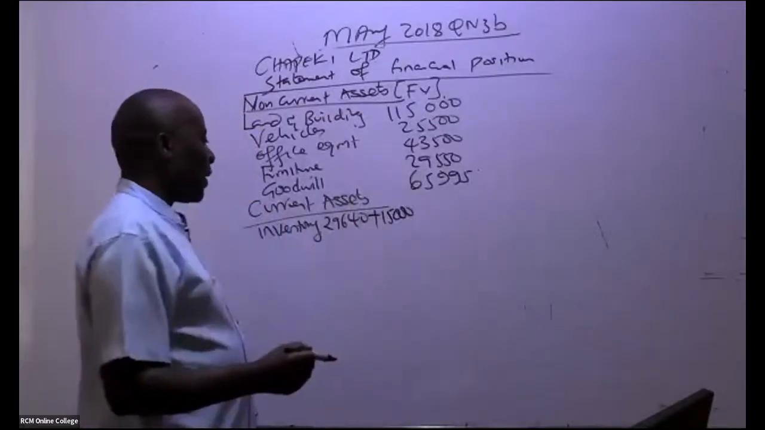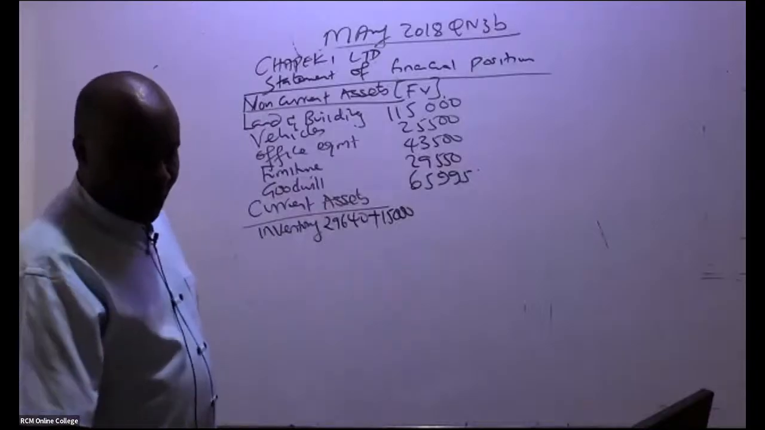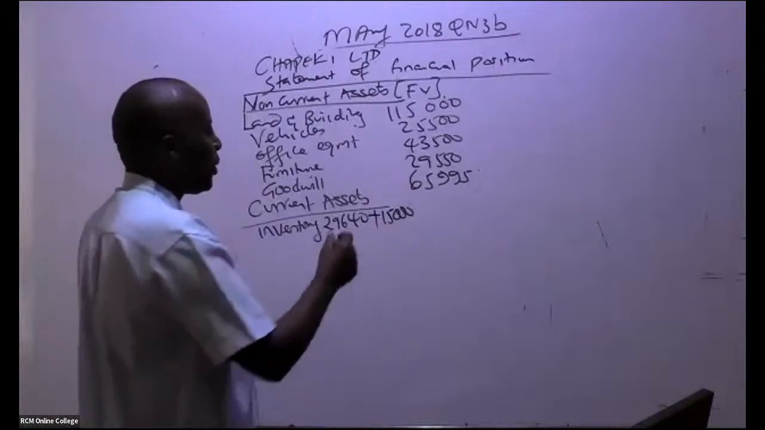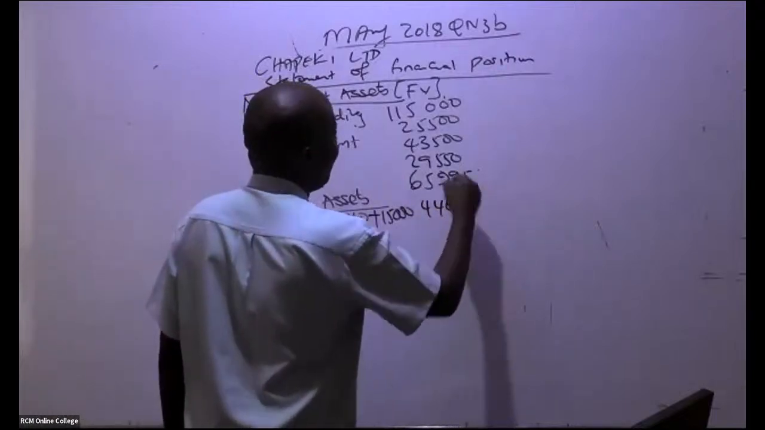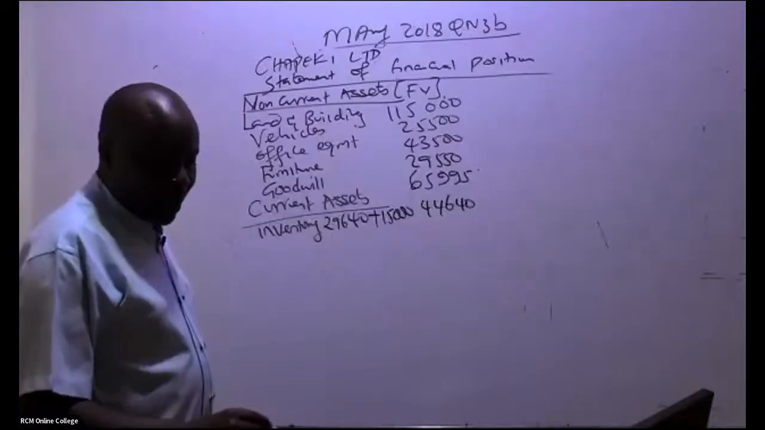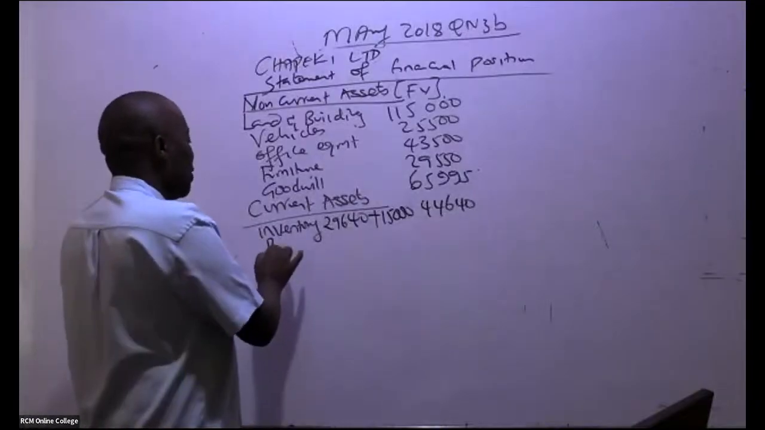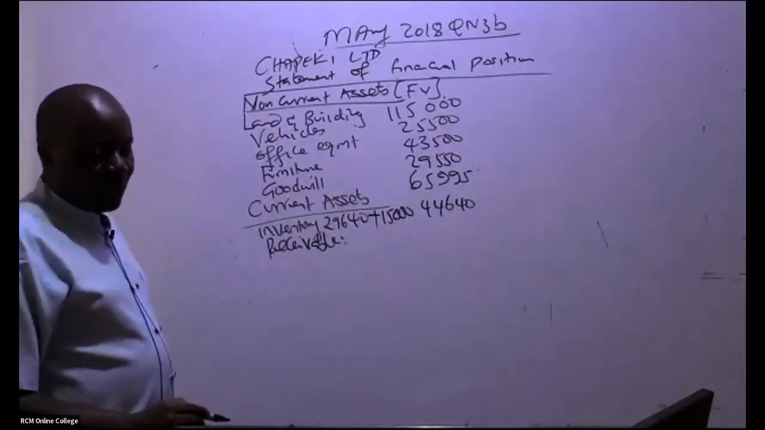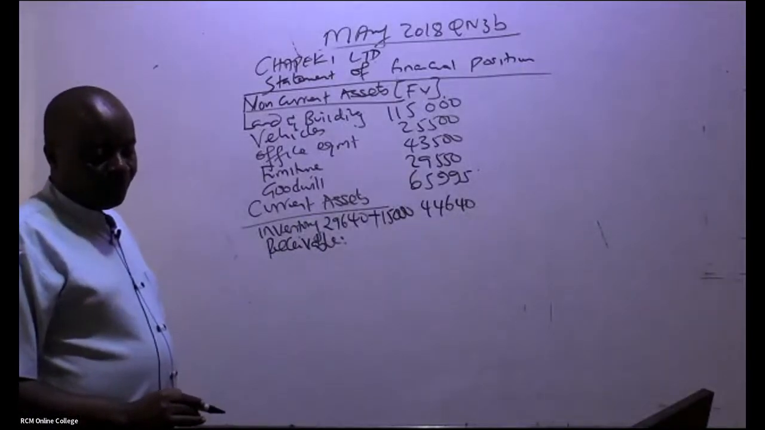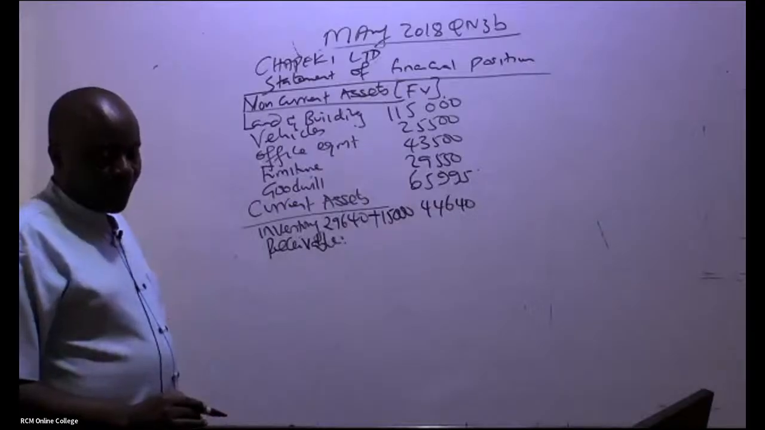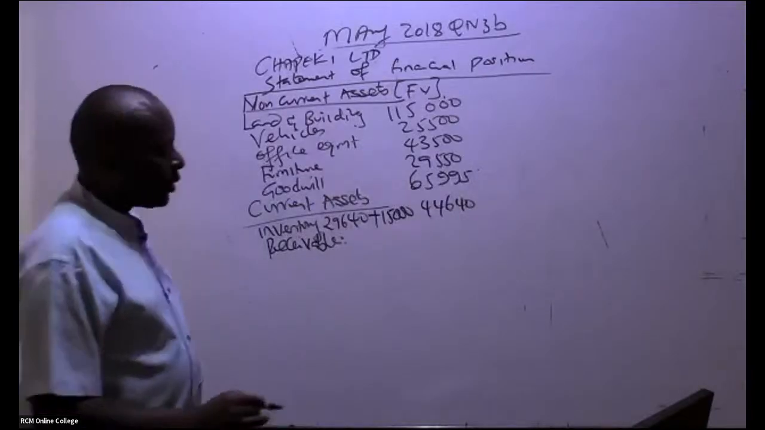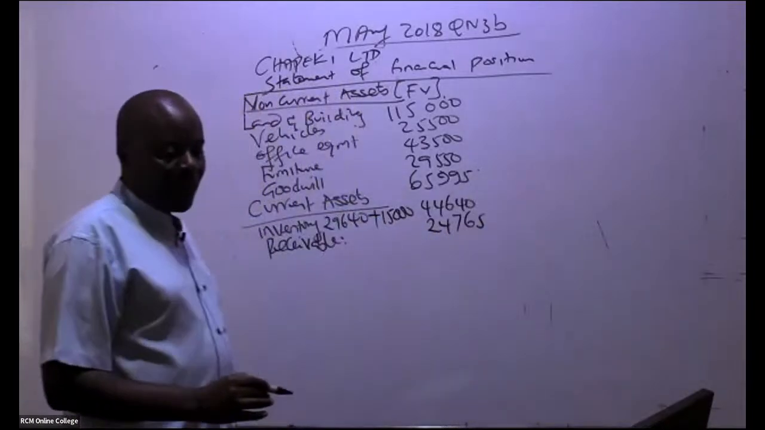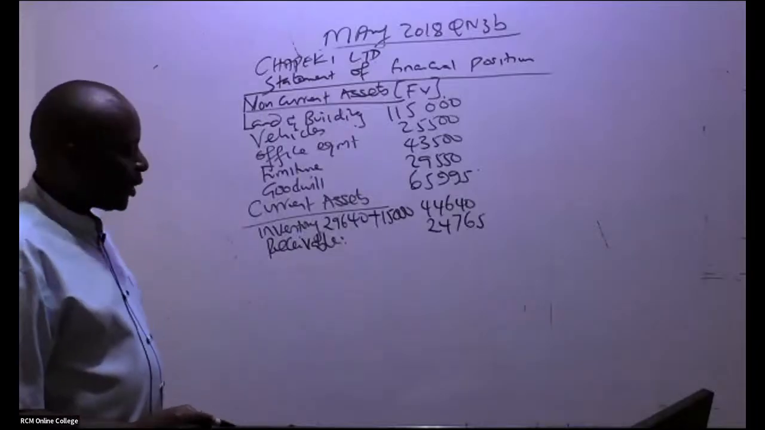So this gives us what figure as inventory? 44,640. Thank you very much. These are marks passing like that. So after inventory, we have receivable. There is no additional note on receivable. We had already computed this. How much do we have for receivable? 24,765. From there, ladies and gentlemen, of course, we have cash at bank.